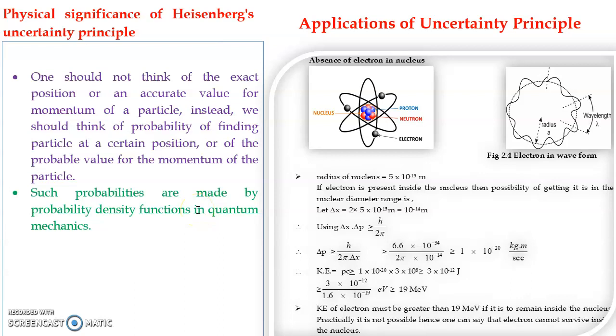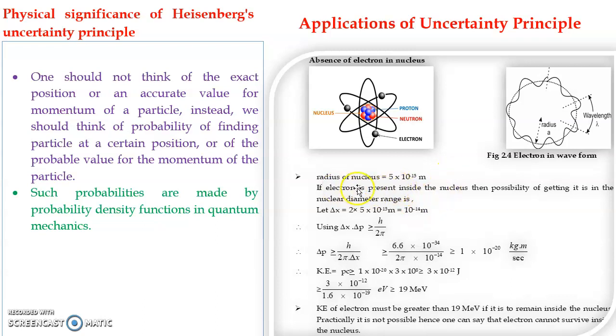Okay. Now we'll move on to an application of the uncertainty principle. How can we say that an electron does not exist inside the nucleus? Actually, the electron exists outside the nucleus. It revolves in a particular orbit. So how can we say it? Quantum mechanics has an answer. Yes, by using the Heisenberg uncertainty principle, we can say that the electron does not exist inside the nucleus, it exists outside the nucleus.